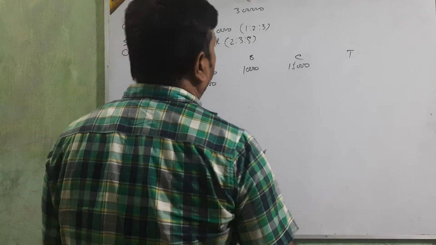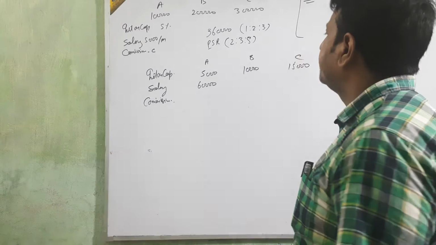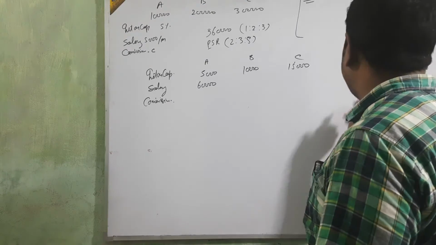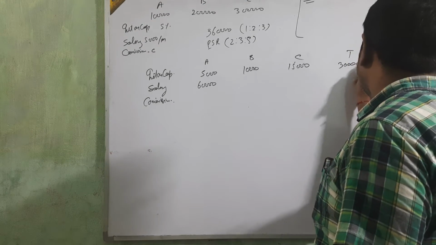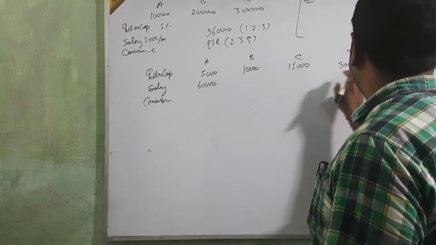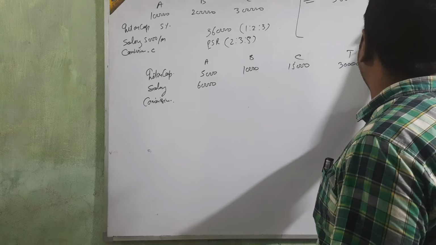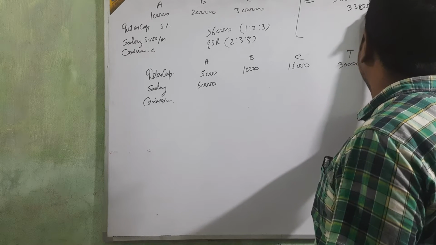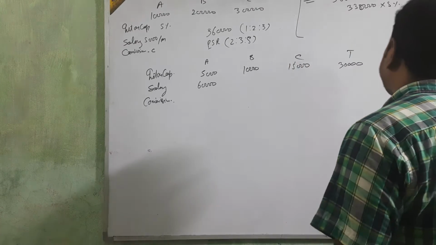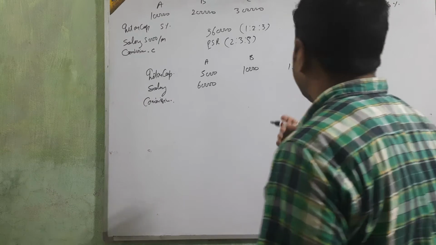Then commission. Now we are going to calculate the commission in a working note. How are we going to calculate it, beta? It is written: on profit after charging interest on capital, before charging salary. After charging interest on capital, the total is 30,000. Your profit is 3,60,000 less 30,000, that is 3,30,000. 5% of 3,30,000, just calculate, is 16,500. It's for C.